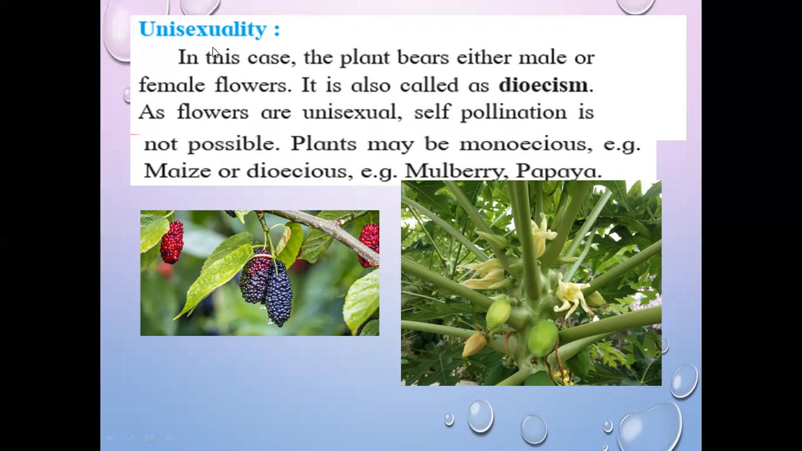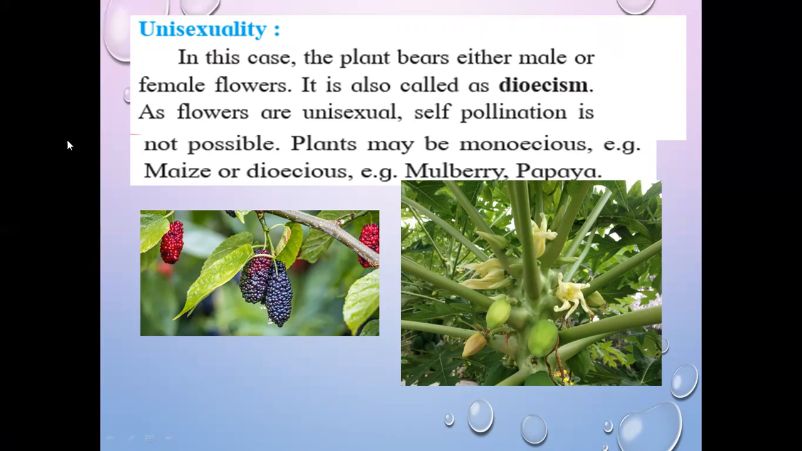So first factor is unisexuality, means when that flower is having only androecium, at that time it is male flower, and when any flower is having only gynoecium, then it is the female flower. In this case, self pollination is not at all possible, because there are either only pollen grains or only stigmas. Okay, so that is called as unisexuality. In this case, plant bears either male flowers or female flowers. It is called as dioecism.